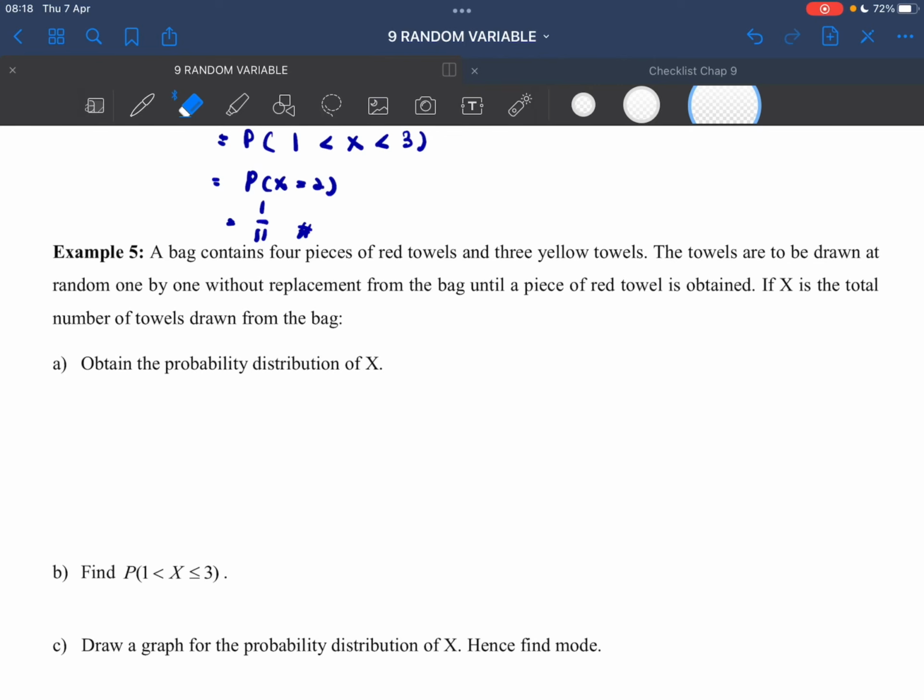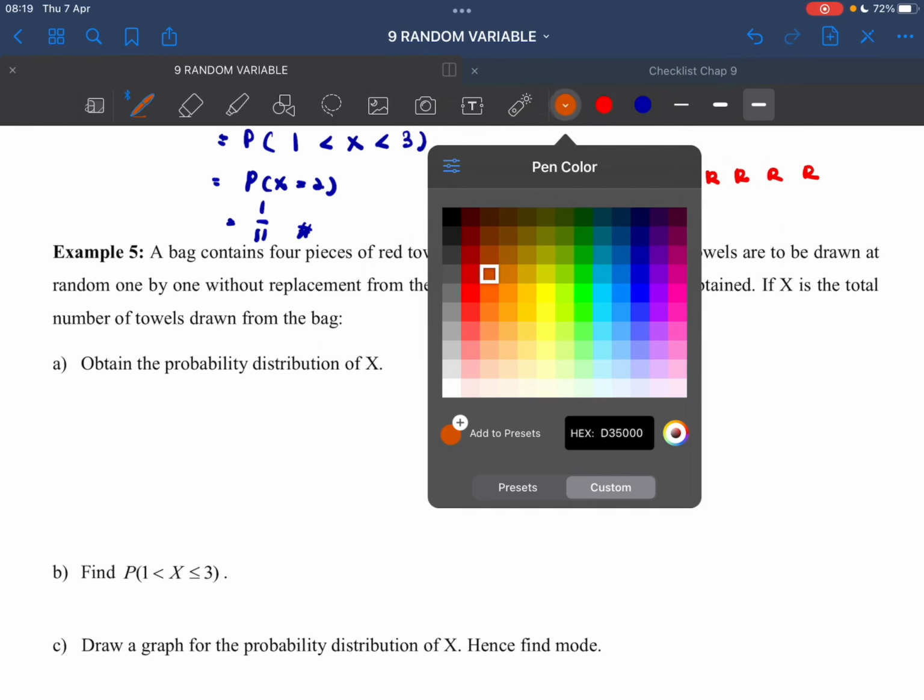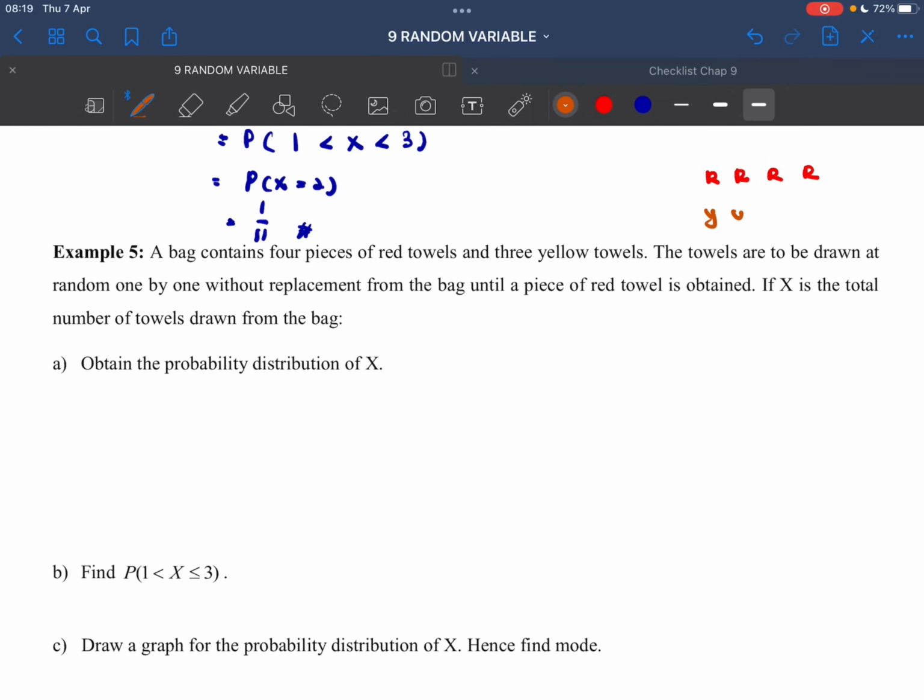Okay, a bag contains 4 pieces of red towels and 3 yellow towels. So we have red, red, red, red, 4 reds, and we have 3 yellow, yellow, yellow. Okay, so the question said the towels are to be drawn at random one by one without replacement.